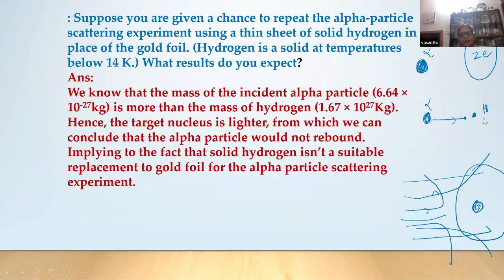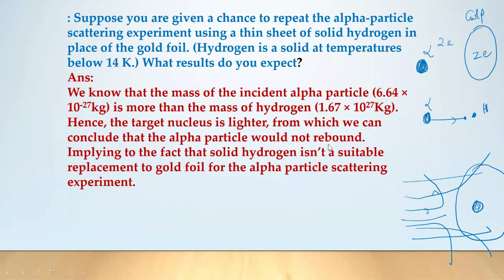Is it possible for hydrogen? Will the alpha particle experience that much repulsive force? Please tell me. It will not rebound. It's not possible. Ramesh Babu sir, what do you think? It's not possible, ma'am, because hydrogen is very light. So the alpha particles will just penetrate the hydrogen. So you won't get any specific result at all. Yes, ma'am. The target nucleus is lighter, from which we can conclude that the alpha particle would not rebound.